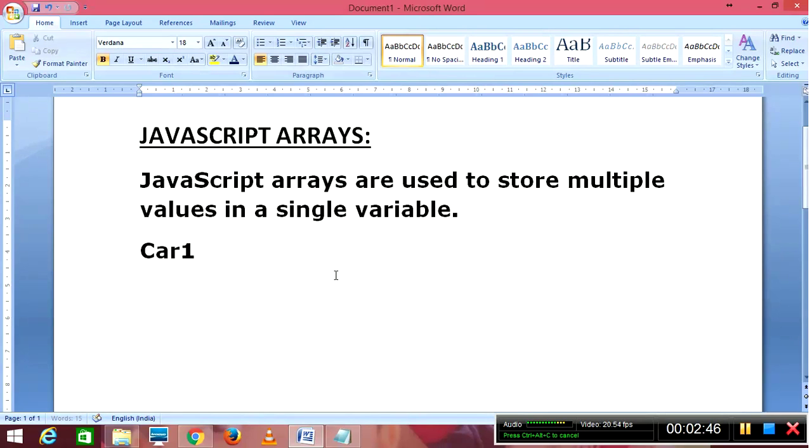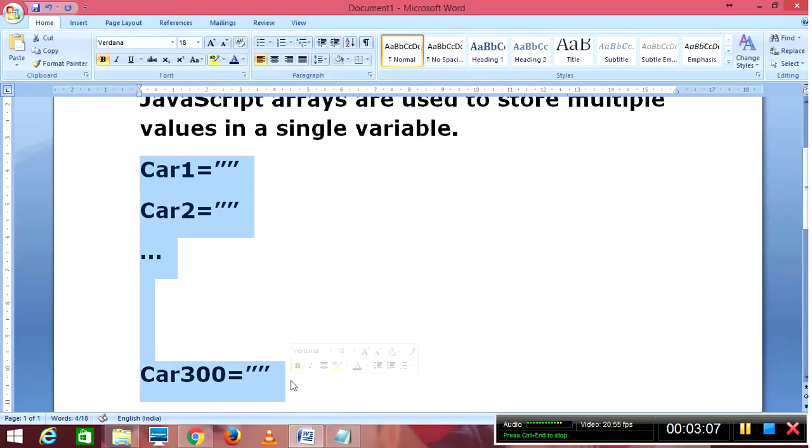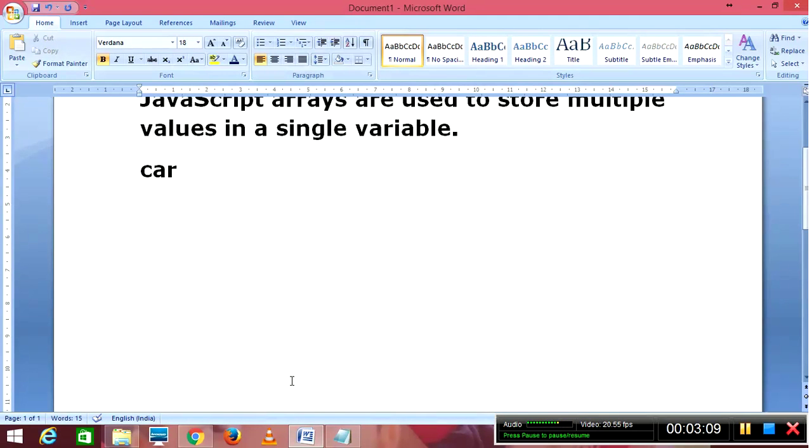Car 1 will have some value, car 2 will have some value, and in the same way I need to define up to 300.